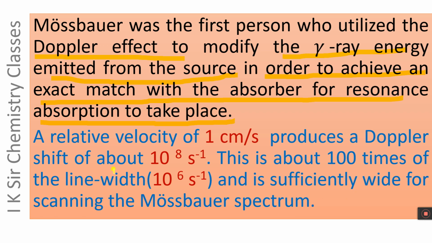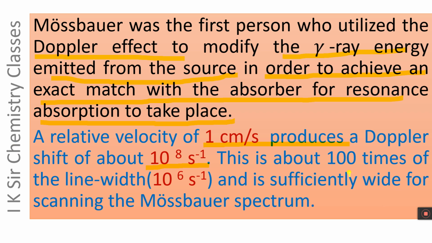We will see later that a relative velocity of 1 centimeter per second produces a Doppler shift of about 10^8 per second. If the source of gamma ray has a relative velocity of 1 centimeter per second, the Doppler shift will be about 10^8 per second.